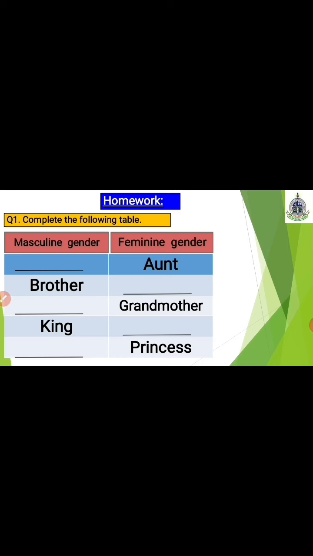Okay? Now, the question number 2. Write the correct feminine pair of the given animals. Here the male gender of animals are given. You have to write the female pair. Okay? See here, lion, cock, duck, peacock, tiger. We have already learned in this video all the female pair of these animals. Understood? So, you have to complete it.